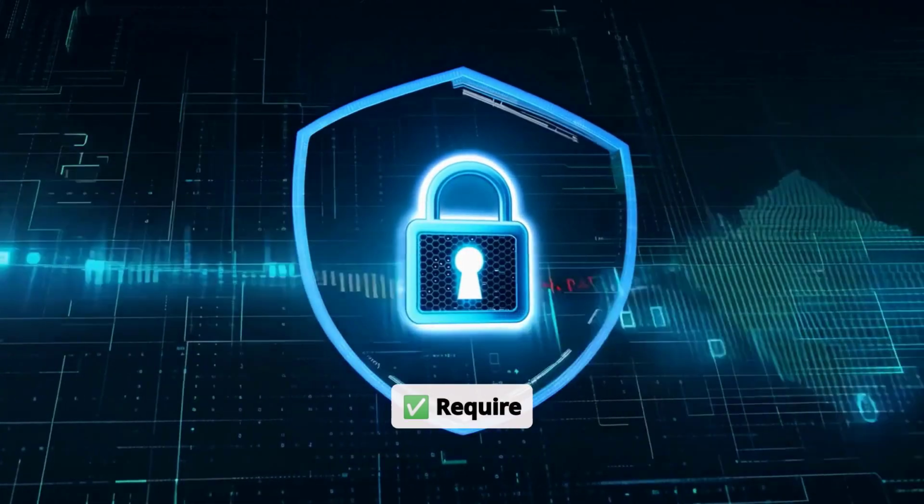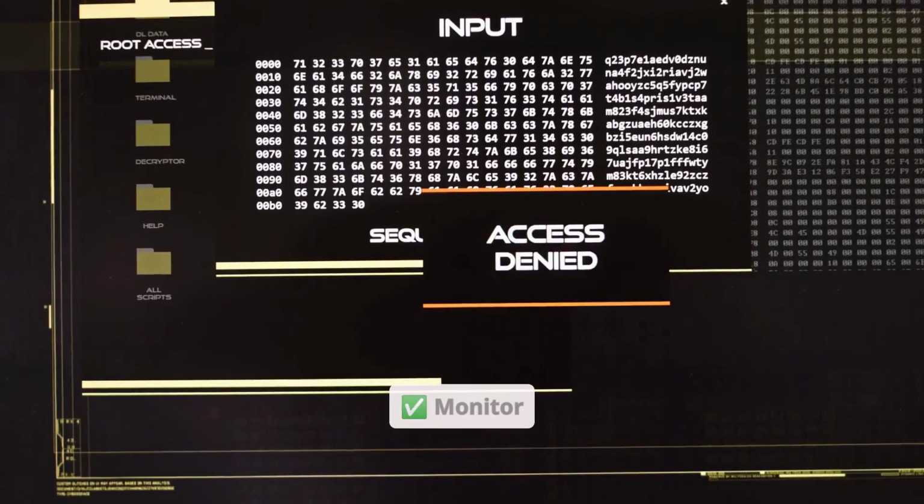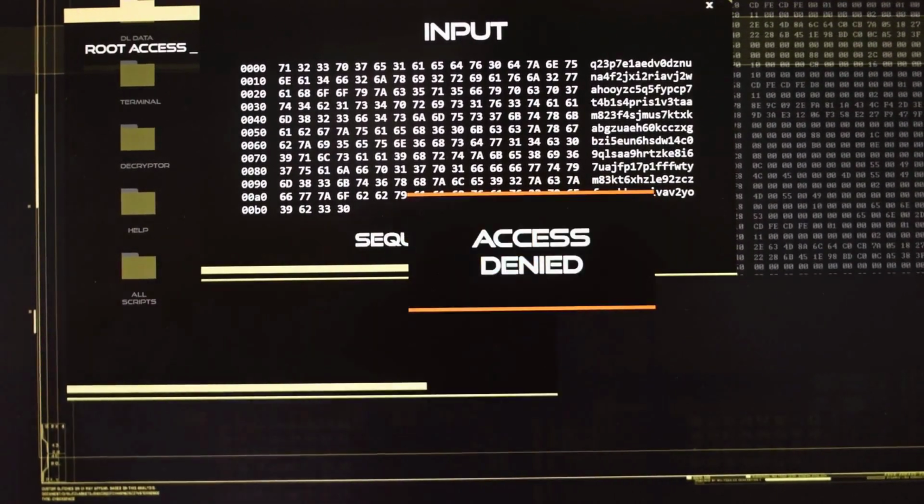Use badge access or biometric authentication for securing physical locations. Require multi-factor authentication, MFA, for accessing digital assets. Monitor and log access attempts to detect unauthorized activity.